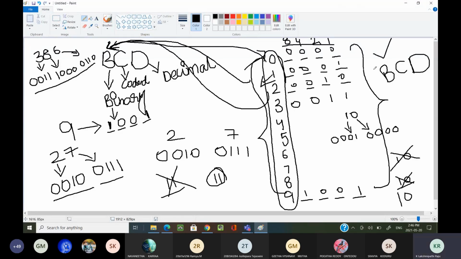Now, some more points we have to remember. How many bits are used to represent a BCD number? Four bits. If I am using a 4-bit representation, what is the maximum number I can write? 15.